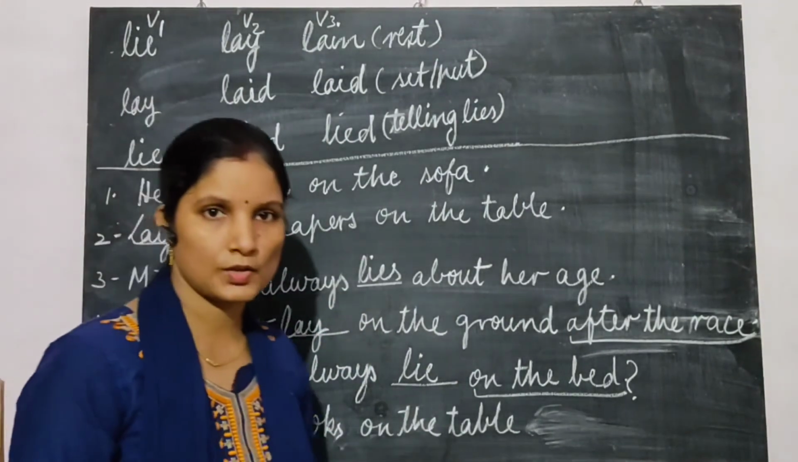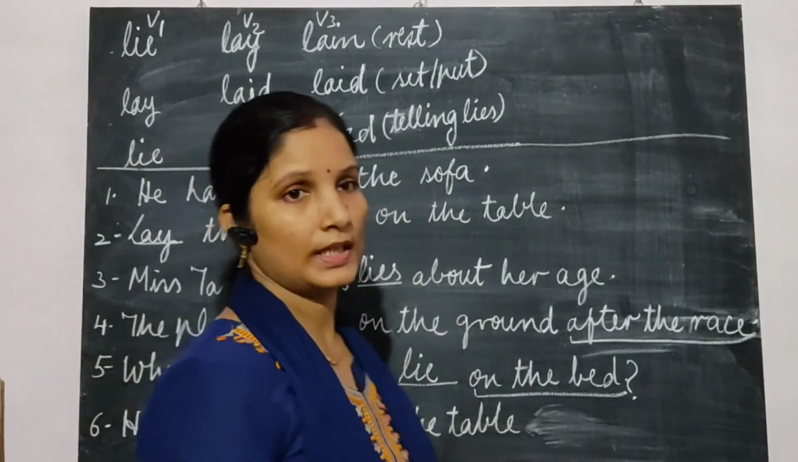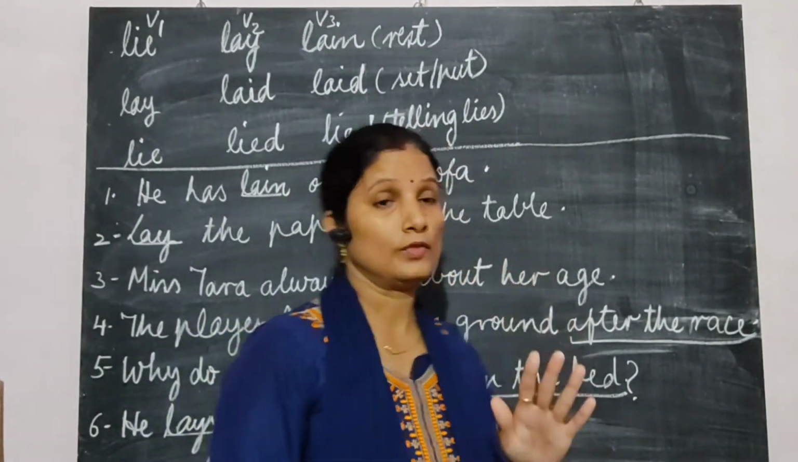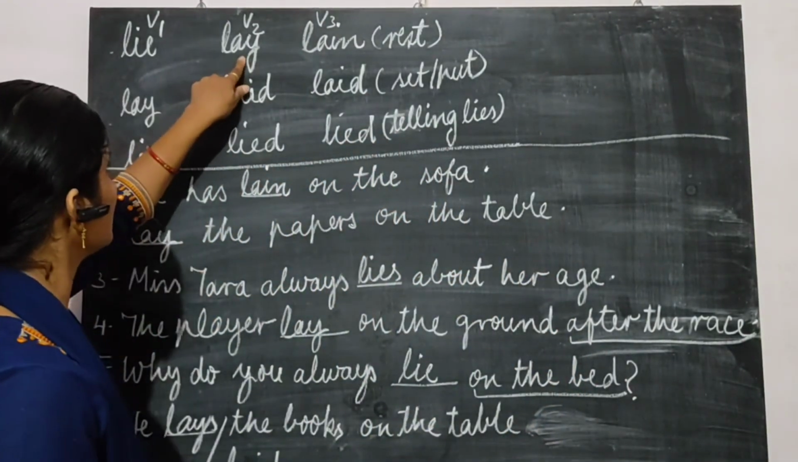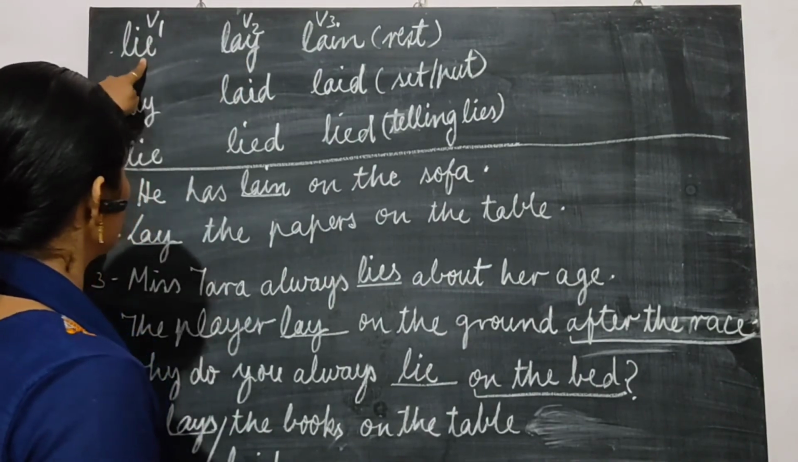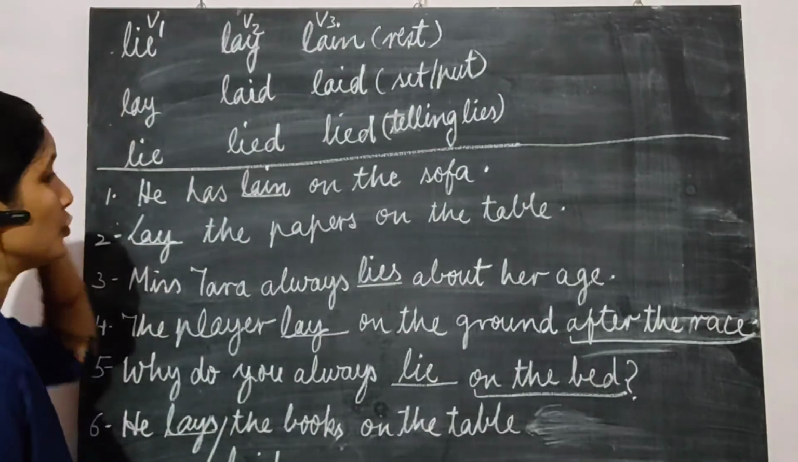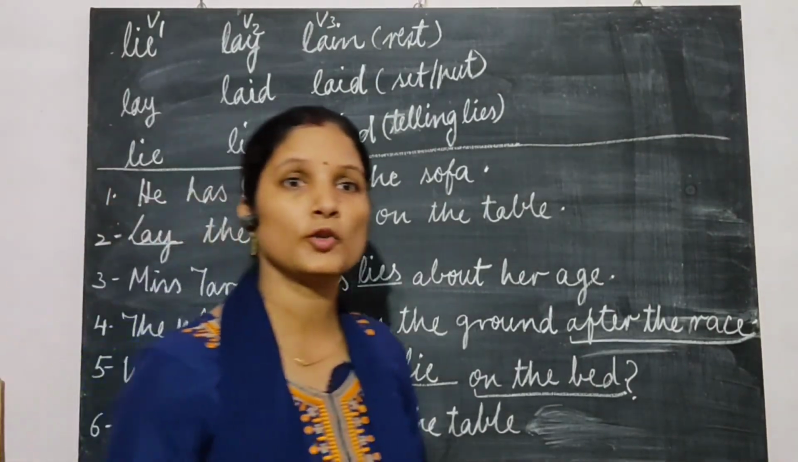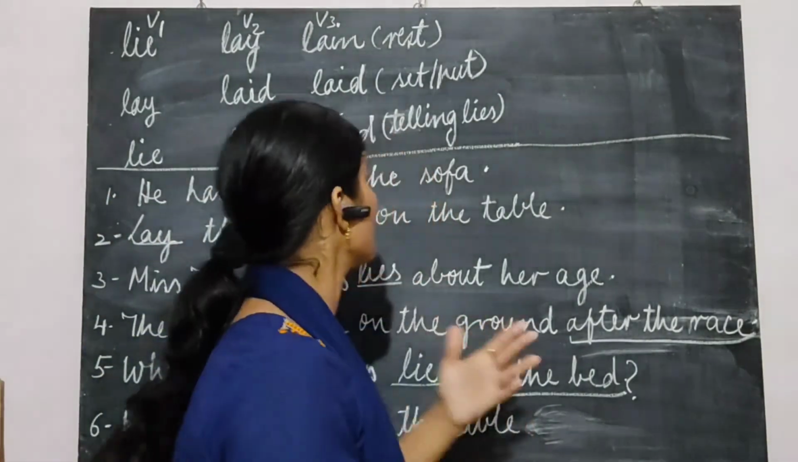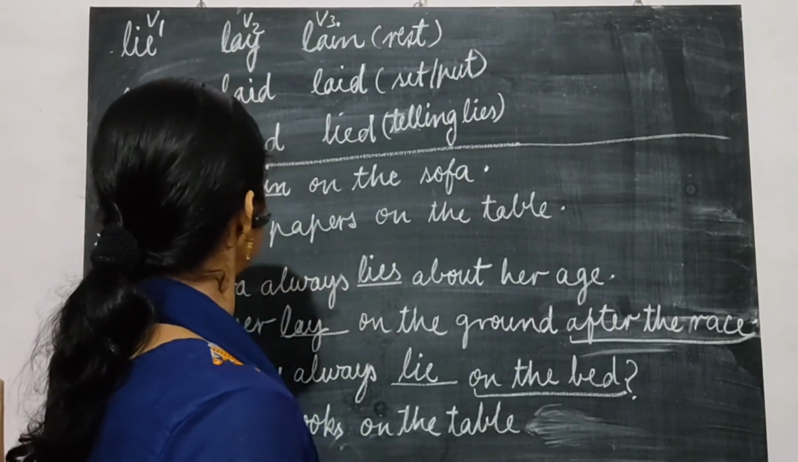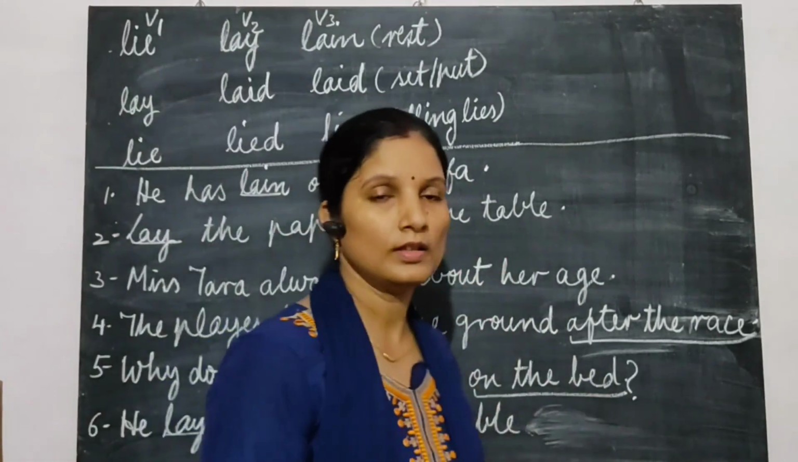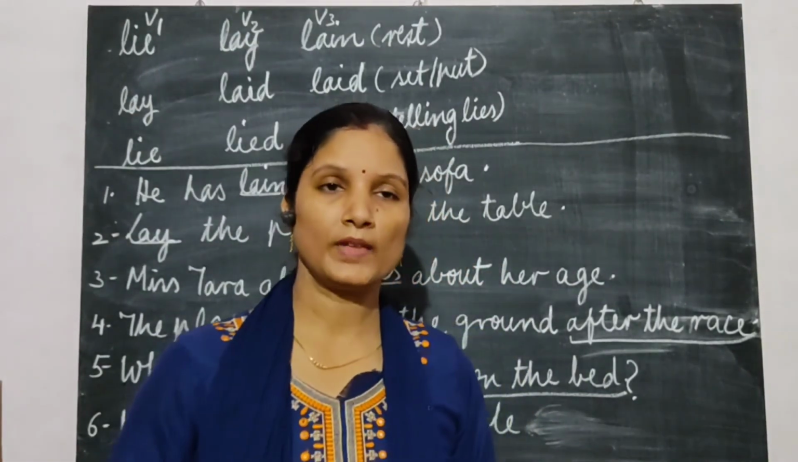So I think you have understood how to use these verbs in a sentence. Listen, children. First of all, this lay is the second form of the verb lie. But there is also lay, the first form of the verb. Children, you have to read the sentences, then only you can make sense of what we are talking about. Then only you can fill in the correct form of the verb. Okay. I think you have understood.